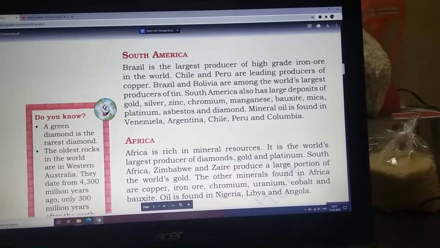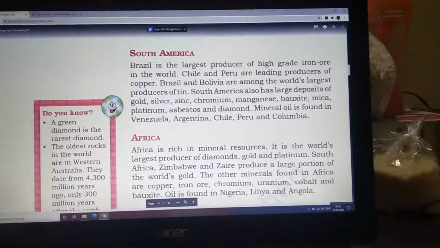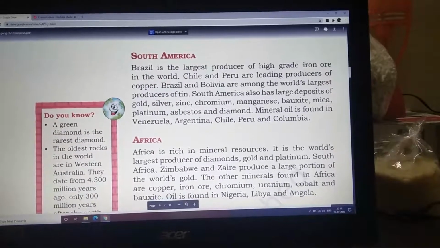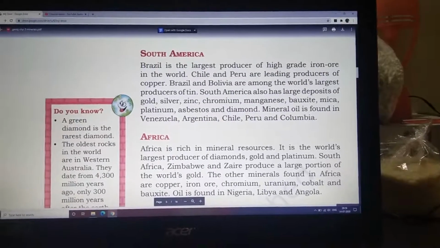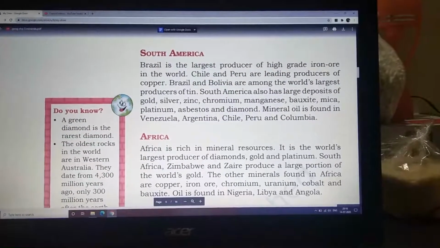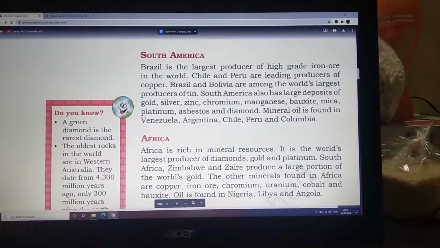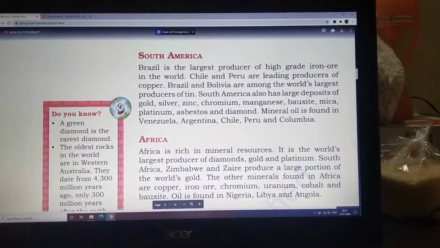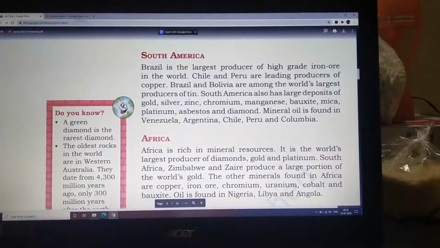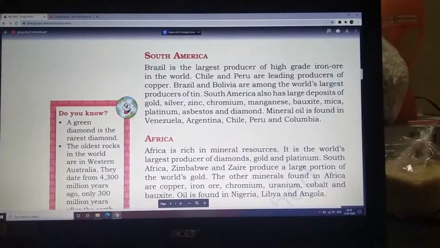Brazil and Bolivia are among the world's largest producers of tin. South America also has large deposits of gold, silver, zinc, chromium, manganese, bauxite, mica, platinum, asbestos and diamond. So South America will give you all of these deposits. They have the largest deposits of all of this. Please underline all of them. Mineral oil is found in Venezuela, Argentina, Chile, Peru and Colombia.